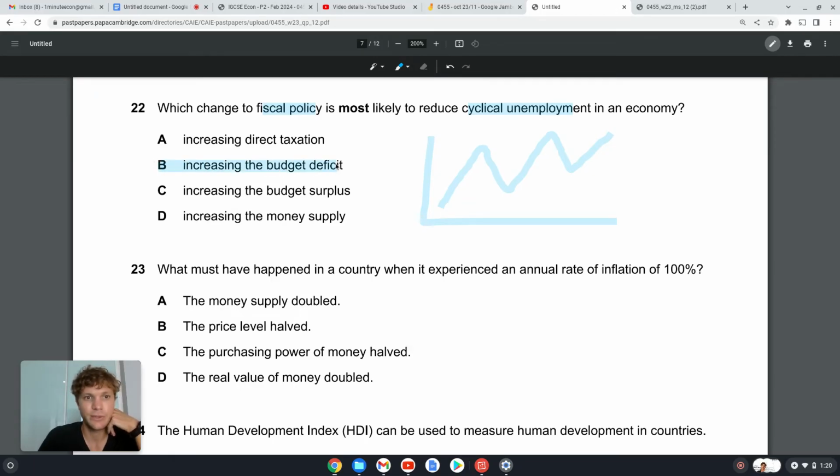Yes. Okay, so if we increase the budget deficit, it means that we are spending more money, right? So if we have a situation where the GDP starts to go down, we spend more money, then we know there should be enough money available to keep that demand increasing, so it will offset the GDP downswing. Okay. C, if we increase the budget surplus, it means we either spend less or tax more, so then GDP will go down, we'll have unemployment. D, increasing the money supply, well, this is a monetary policy measure, so the answer should be B, 22B.